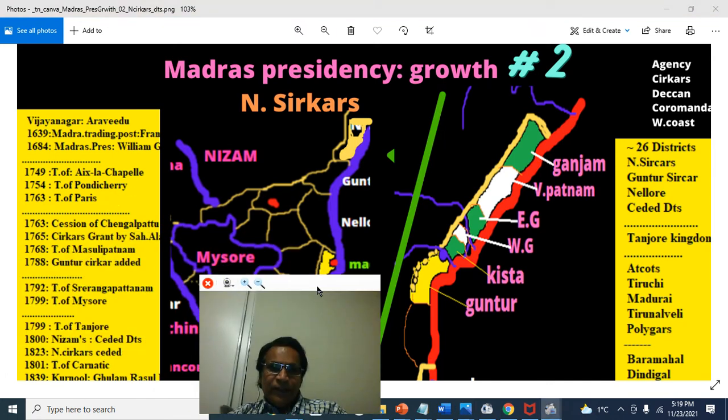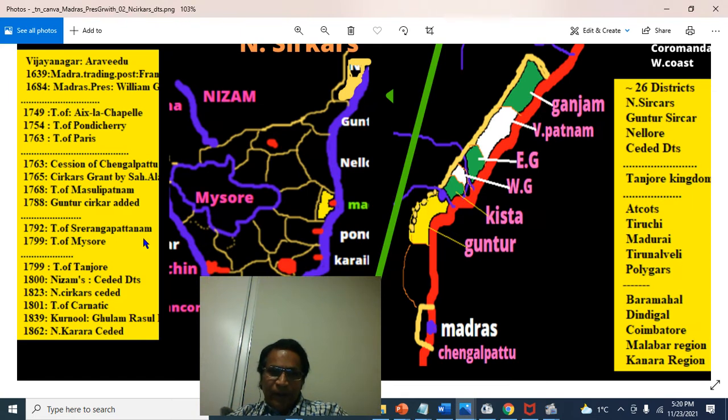The first of these is after the cession of Chengalpattu. We have seen Chengalpattu here, right? Surrounding Madras, in 1763. In 1764, the British fought the Battle of Buxar. Buxar is a district headquarters near the Ganga River in the Middle Ganga Plains in Bihar, where the British won a major battle against the Nawab of Bengal, the Nawab of Awadh Shuja-ud-Daulah, as well as the Mughal Emperor himself.